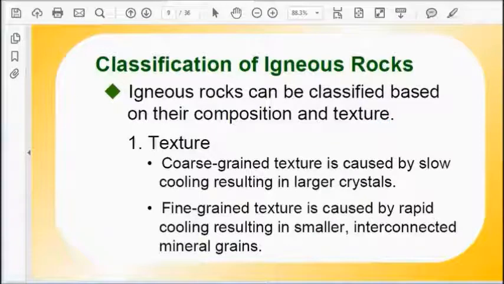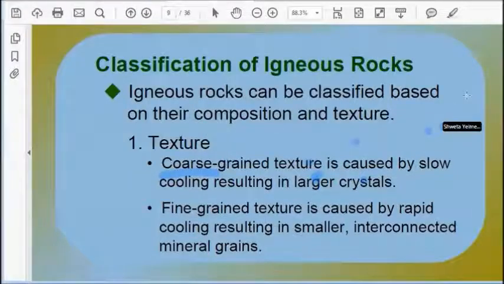But a fine grained texture can also be formed. It is caused by rapid cooling. It results in smaller interconnected mineral grains. So if the cooling is slow, a coarse grain structure is formed. If the cooling is rapid, a fine grain texture is caused.